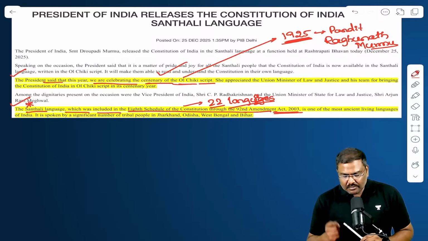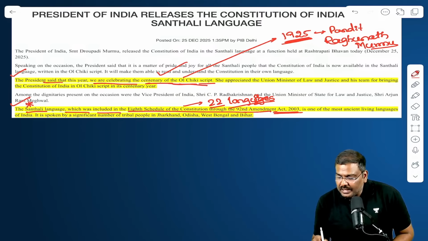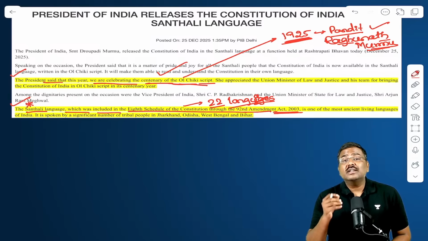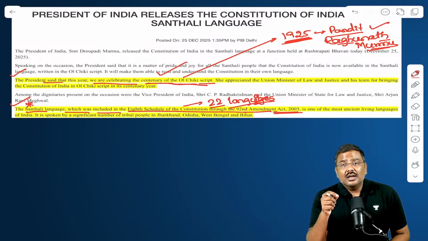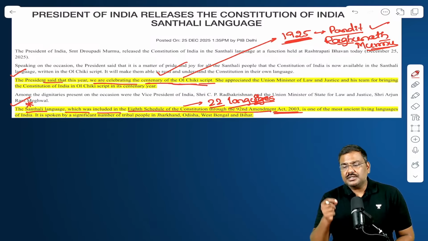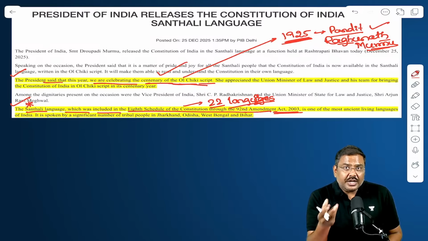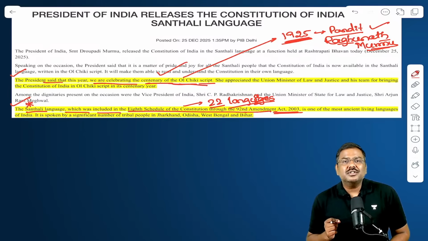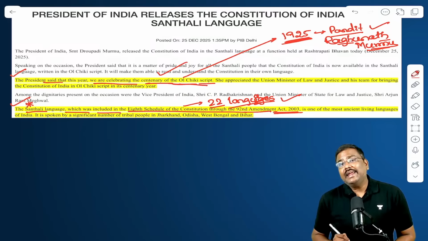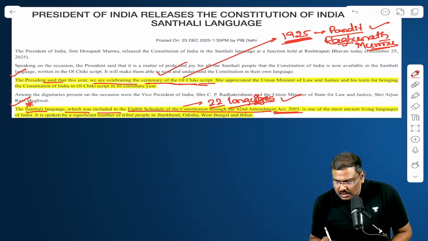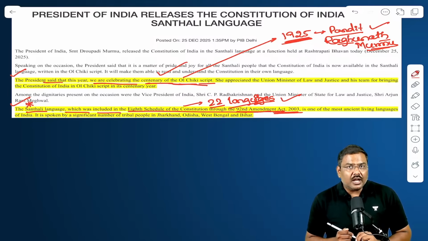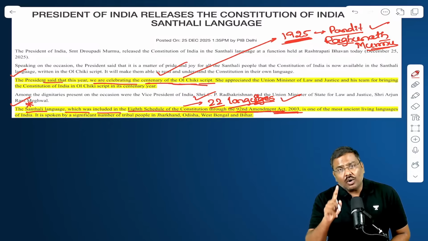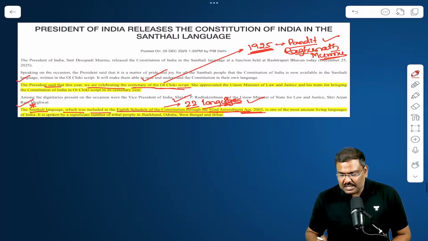But in addition to that, I feel these are the most important points. The Santhali Old Chiki script was created by Pandit Raghunath Murmu, and we are celebrating this year, 100 years, centenary celebrations. In fact, the state government of Odisha has announced year-long celebrations. In addition to that, 8th schedule, the 92nd Constitutional Amendment Act 2003 and 22 languages. Please remember all of these. Questions can be asked in the prelims examination.